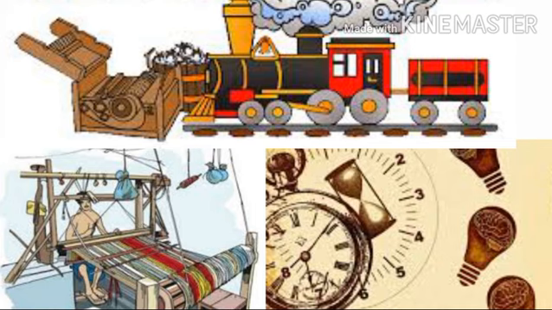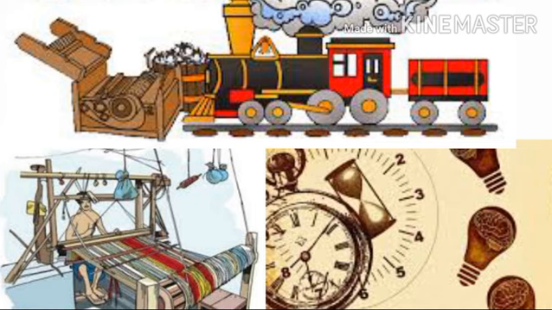There was production with the help of machines running on steam. So they started production with the help of machines, and the machines were running on steam. The cottage industries were replaced by big factories. Before that, cottage industries or household industries were there. So that place was taken by the big factories. Machines came to be used instead of handlooms. Students, handloom means a weaving machine. Okay, this was used to weave cloth.